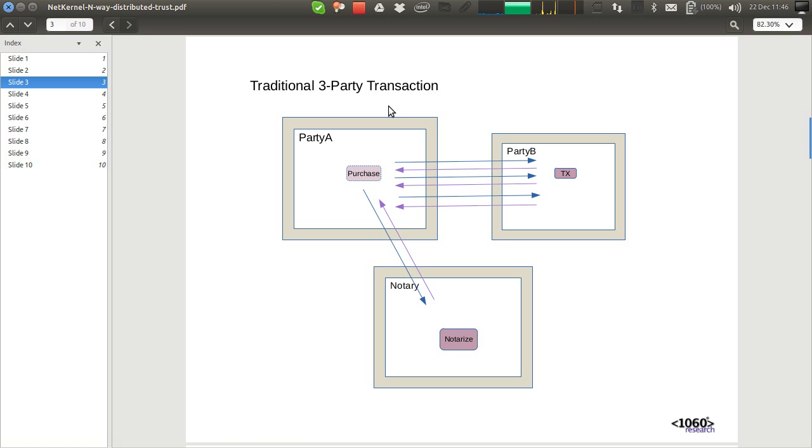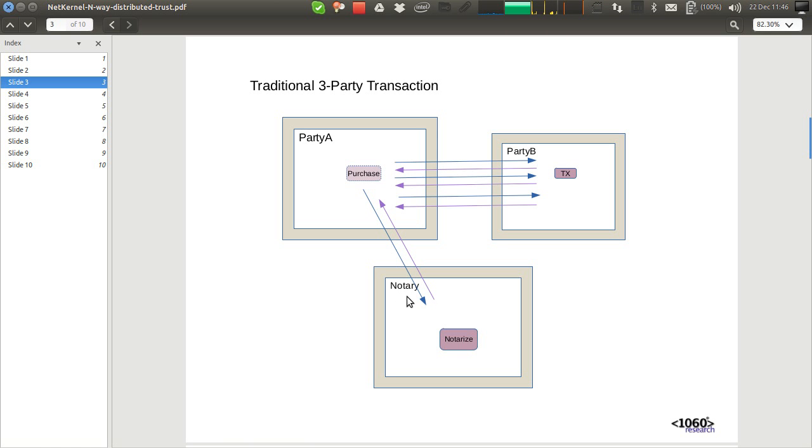We have a system where party A wishes to make a purchase with party B, but party A doesn't trust party B. So party A requires that there be a non-repudiable notarization of the transaction, so that should there be any need, party B can be held to account that they accepted the transaction at the price and quantity specified. Party A obviously can't trust party B to provide a notary, so party A has to have an independent witness to the transaction, and that's what a notary's function is.